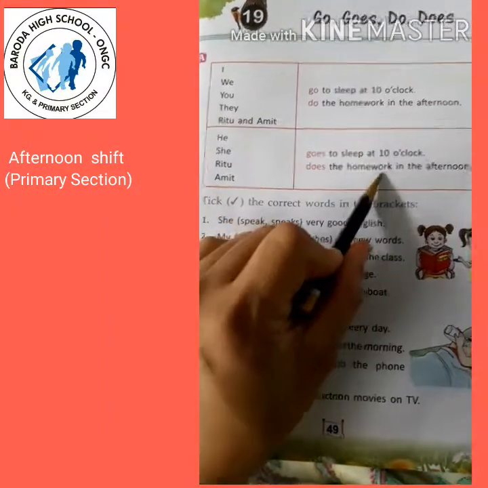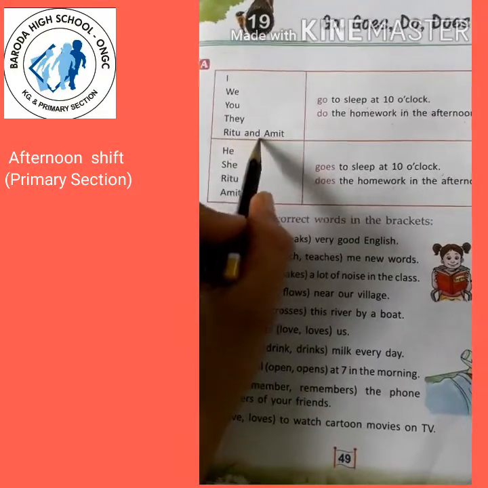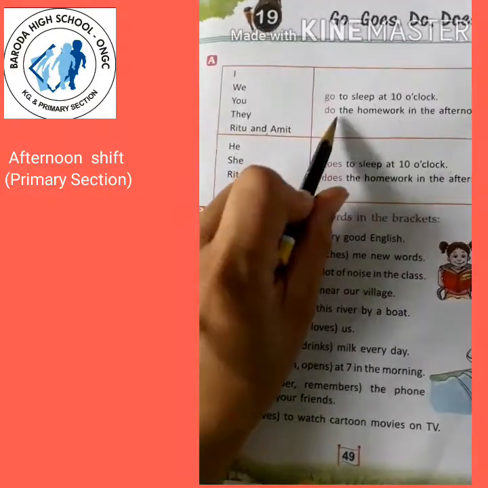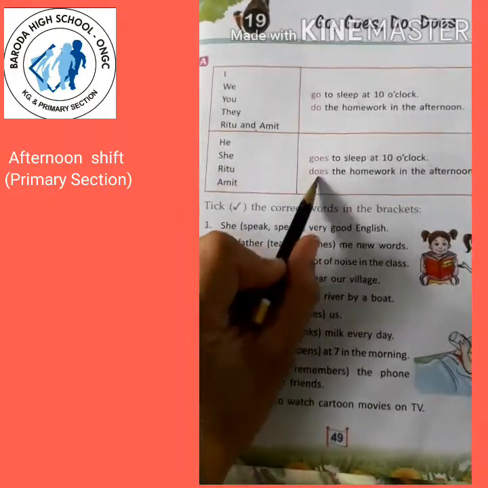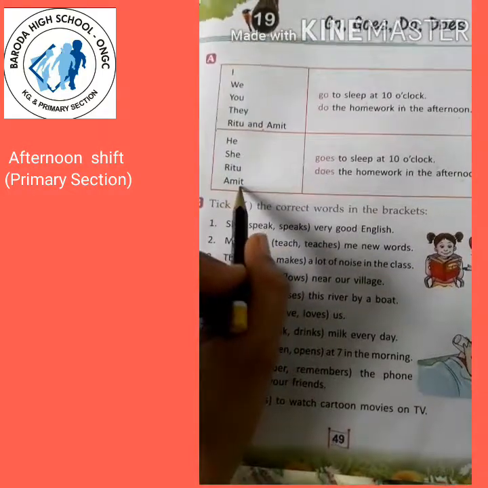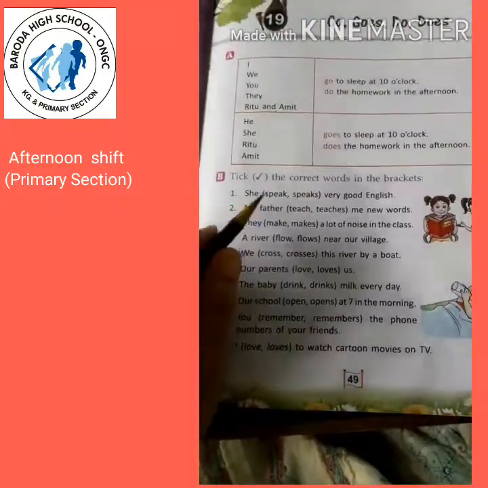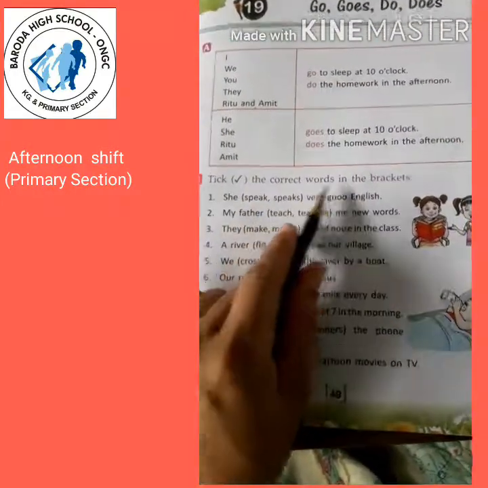Ritu does the homework in the afternoon. Here if we use both names together, Ritu and Amit, two persons, then we use do. But here only Ritu, then does. Ritu does the homework in the afternoon. Amit does the homework in the afternoon. Right? Now B. Tick the correct words in the brackets.